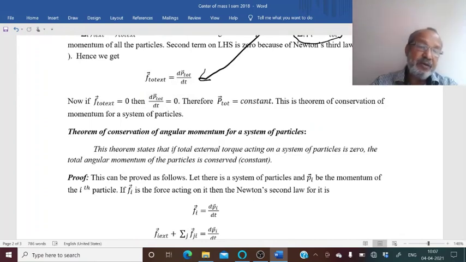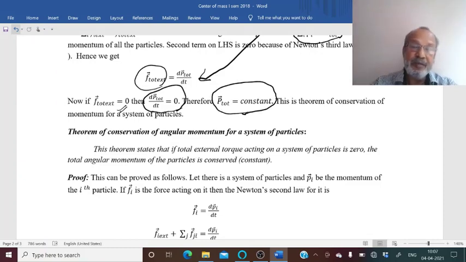So if this total external force is equal to 0, then dp total divided by dt is equal to 0. We know that the derivative of a constant is 0, so p total must be constant in time. So that is the law of conservation of momentum. If external force is 0, then p total is a constant or conserved.